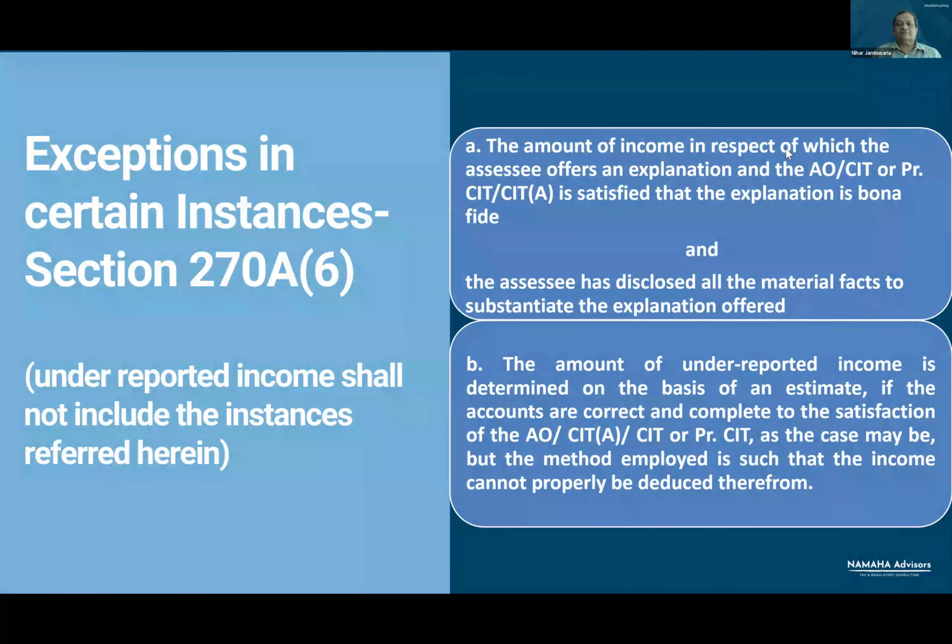Now comes the exception, that in spite of the fact that during the assessment proceedings, additions are made, if certain conditions are satisfied, then the additions made will not be regarded as underreported income.